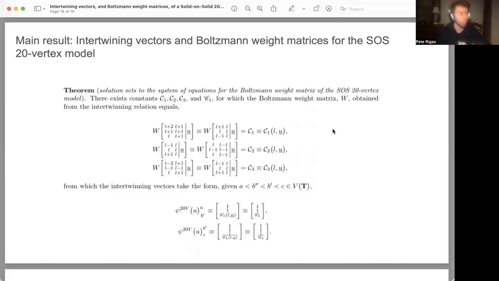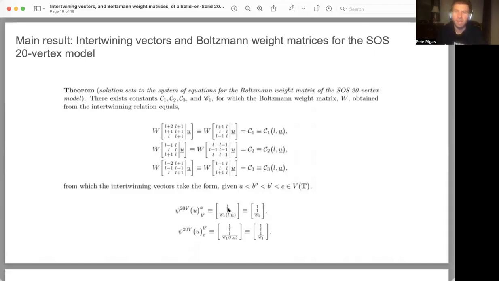What we also have in terms of this main result is that the intertwining vectors take the following form, namely that we fix some parameters a less than or equal to b prime less than or equal to c, which are vertices of the triangular lattice.